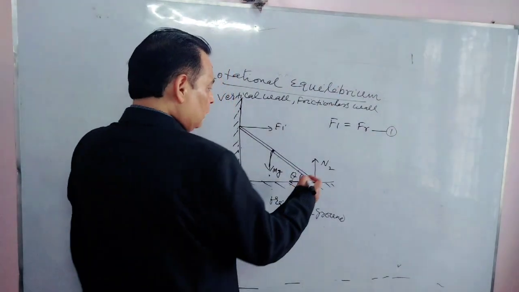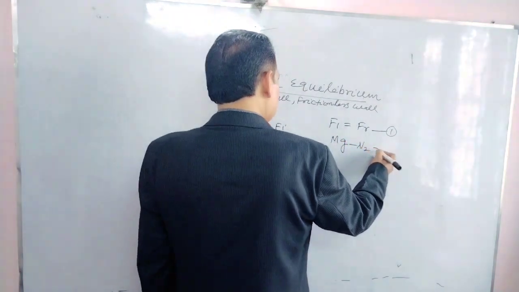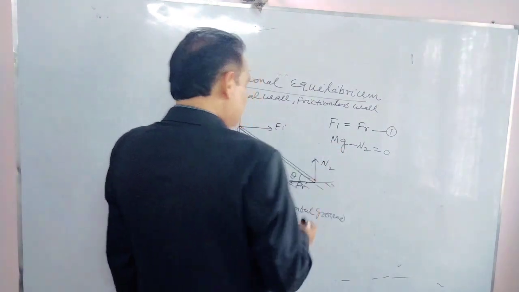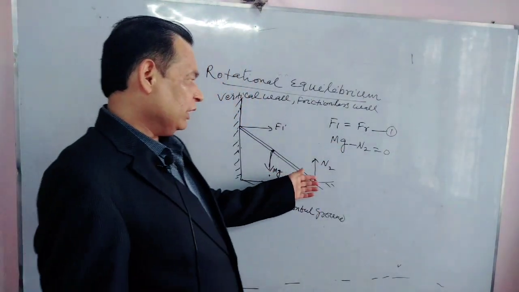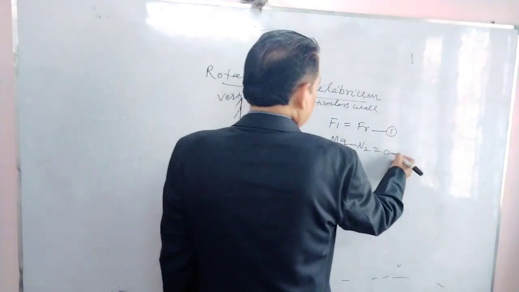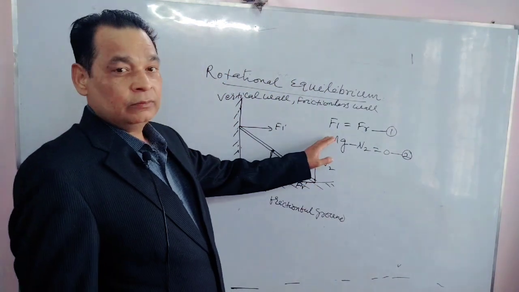Another one for vertical: here mg minus N2 should be 0. mg is vertically downward, N2 is vertically upward. I have taken mg positive, so N2 negative, and this will be 0. Okay, second equation. There are two equations for translational equilibrium.